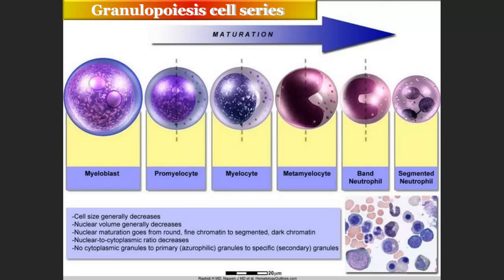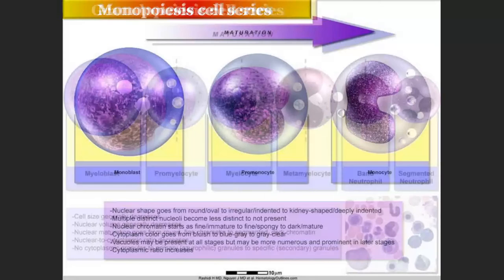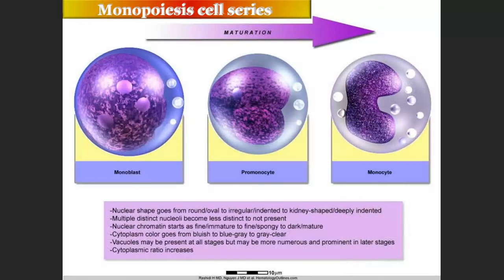Granulopoiesis cell series: myeloblast, promyelocyte, myelocyte, metamyelocyte, band neutrophil, and segmented neutrophil. These are called granulopoiesis, means synthesis of granulocyte cells. Like neutrophils, eosinophils, basophils are granulocytes. Monocytes, macrophages, these are all also cells of this lineage. So granulopoiesis is how the neutrophil is formed, how the granulocytes are formed. So just if you know the names, it is good enough. Monopoiesis means synthesis of monocytes. Monoblast, then promonocyte, monocyte.